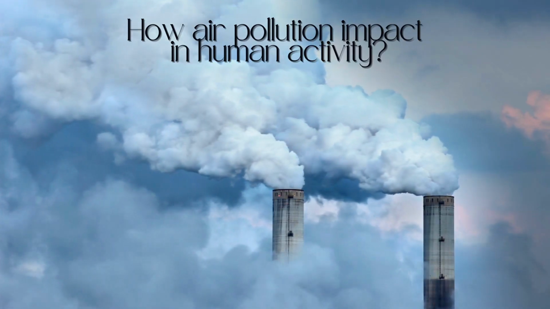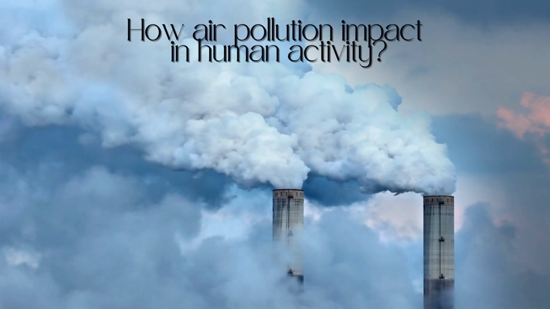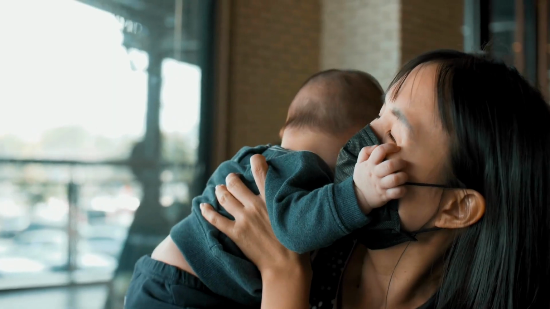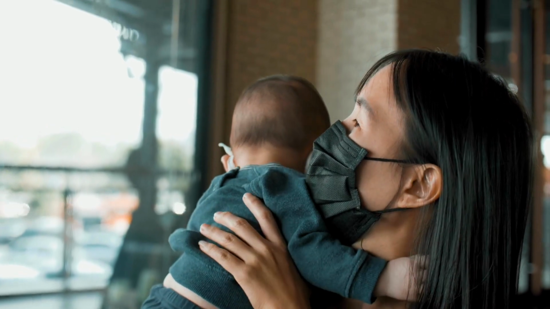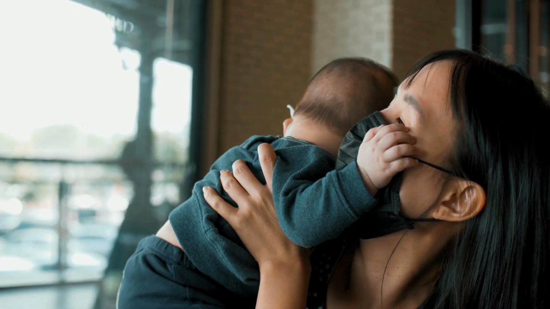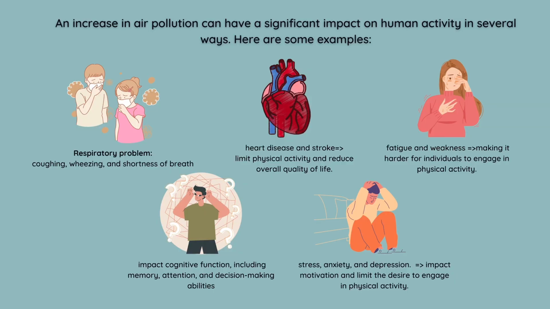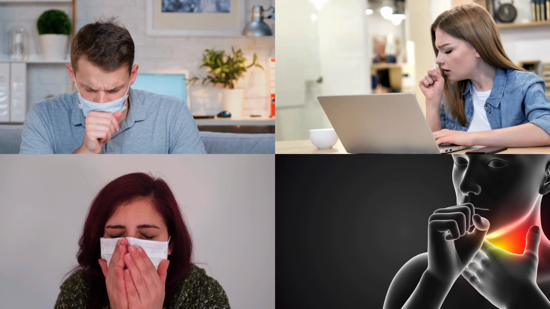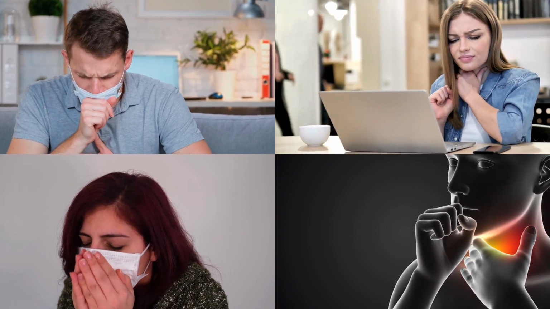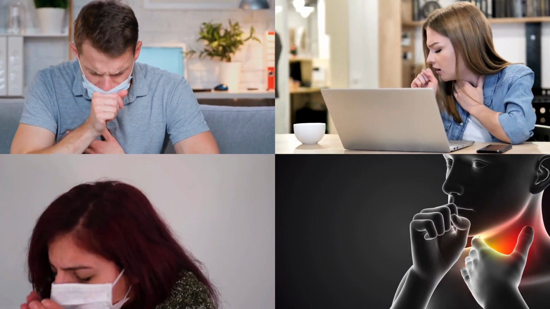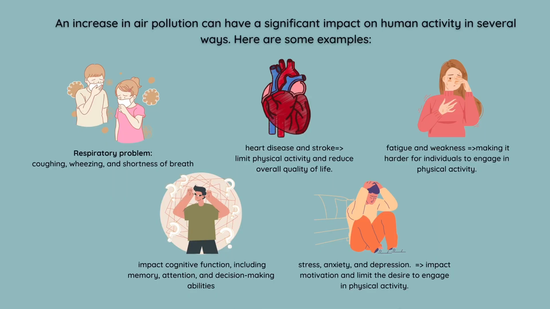So, continuing with that, let's talk more about how air pollution can impact human activities. First of all, an increase in air pollution can have a significant impact on human activities in several ways, and here are some examples. First of all, we have respiratory problems. High level of air pollution can cause respiratory problems such as coughing, wheezing, and shortness of breath. This can lead to a decrease in physical activities and limit outdoor activities.